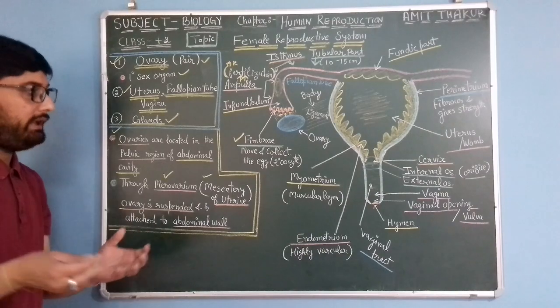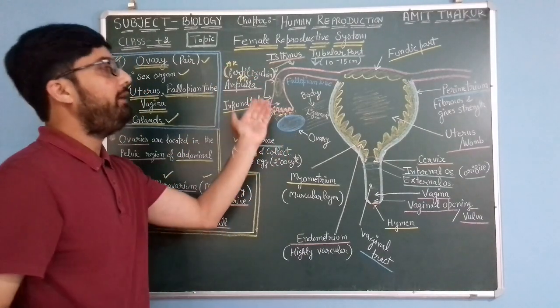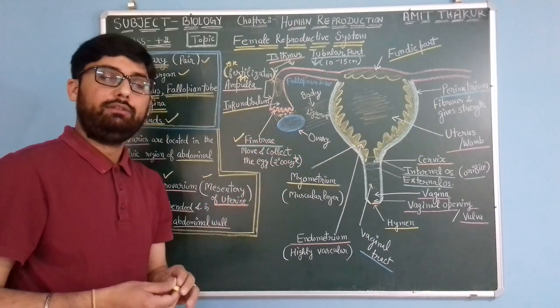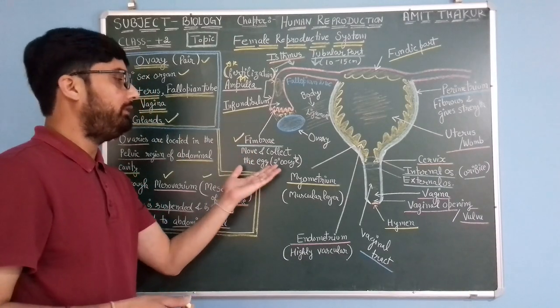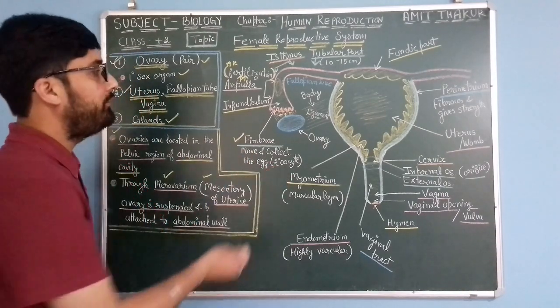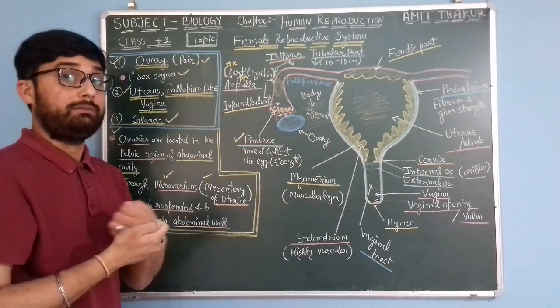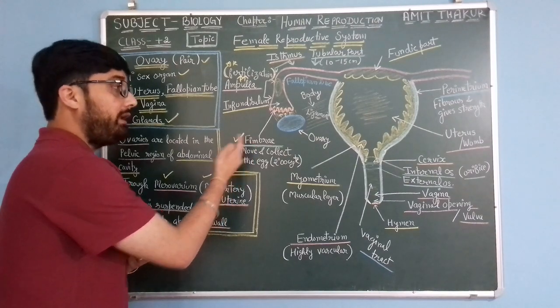So we have discussed the ovary and fallopian tube. In the ovary, oogenesis occurs, forming the egg, more specifically the secondary oocyte, which is transferred to the fallopian tube with the help of a suction pressure created by the finger-like fimbriae.